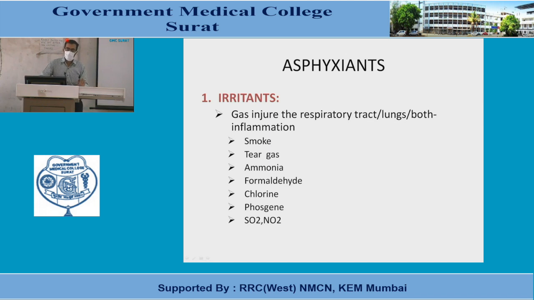These are the various gases that will be known as the irritant, and this irritant will cause asphyxiation. First of all, as I told you, irritants are poisons that cause irritation of the mucosa of the respiratory tract as well as inflammation of the lung, and this produces death due to asphyxia. Irritants include smoke, tear gas, ammonia, formaldehyde, chlorine, phosgene, sulfur dioxide and nitrogen dioxide.